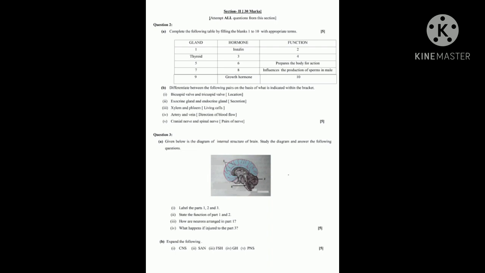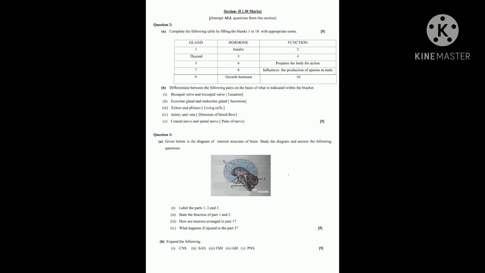Many of the students have written cerebral hemisphere, okay. Some have written only medulla, no marks for you. You have to write the complete name, medulla oblongata. Number 1 is the cerebrum, number 2 is the cerebellum, number 3 is the medulla oblongata. Each part carries half a mark, so 1.5 marks.